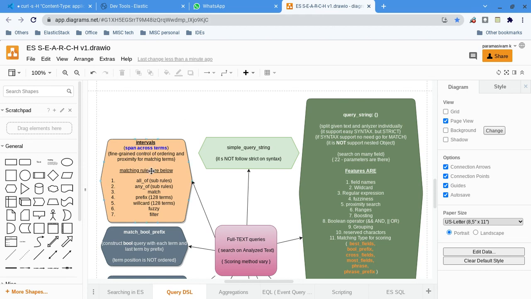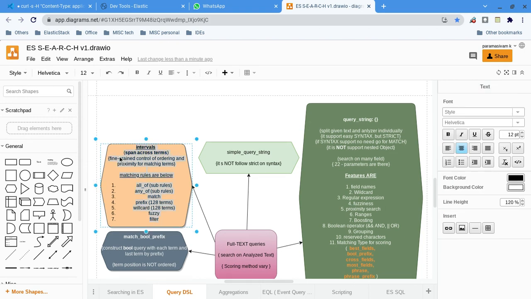It's fine-grained control for the ordering and the proximity of matching terms, using any of an array of intervals. Even with filters, we can have very good control. That is the theory about the intervals.